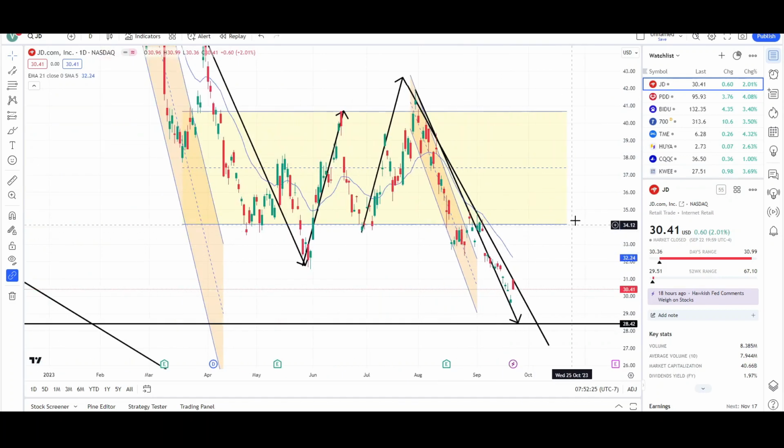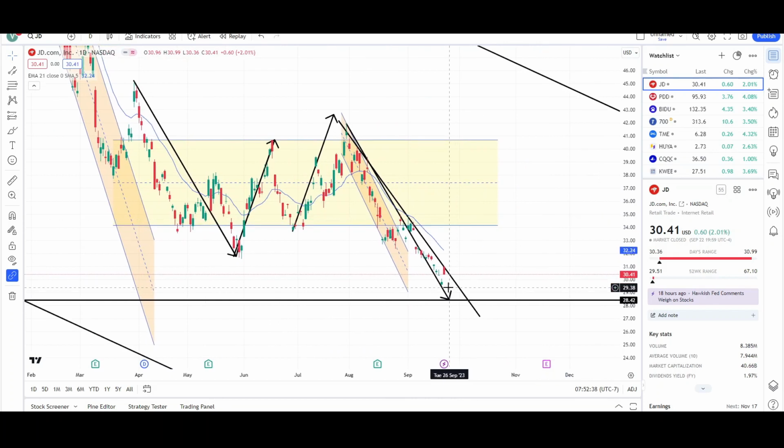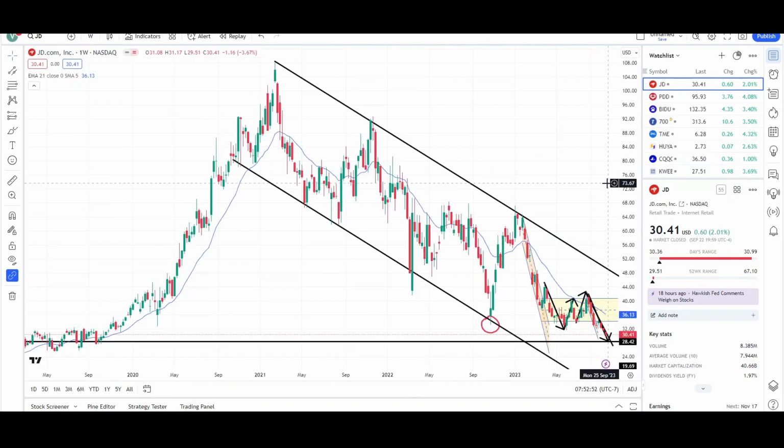Again, measurement targets aren't always reached, but when price is this bearish, still below the EMA, still below this trend line, then the measurement target is in play. So I'm looking for the 28 level, and then maybe from there we'll get a bounce. If we don't get a bounce from there and we start reversing higher, where would be the first target? Well, the first target can be a retest of the 34 level, because that was the breakout of this range. So price can pull back to retest it. That's how I'm looking at JD in the short term.